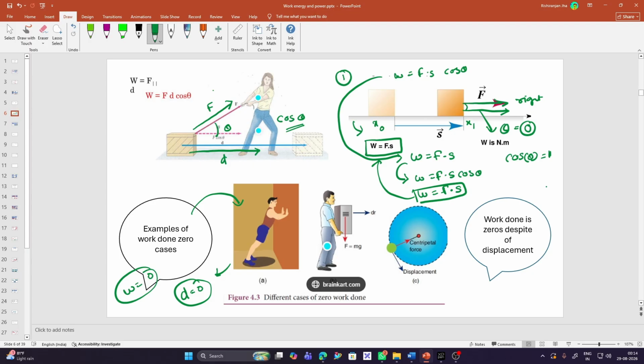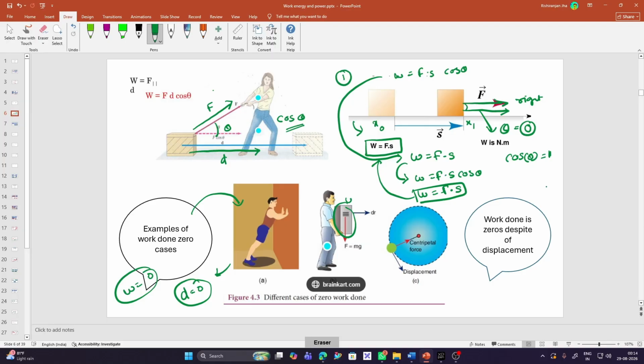Now here, you can see a guy carrying a desktop computer, or you can call it a CPU. So this guy is carrying a box. As he is moving forward carrying the box in his hand, you will say, oh Rishi, there is motion here, so how can you say that the work done is 0? I will say that the work done on this box is 0.